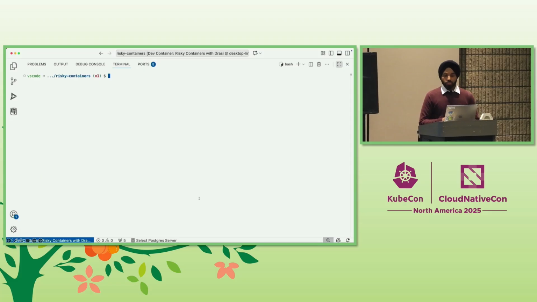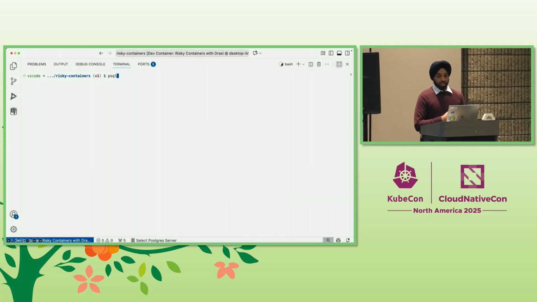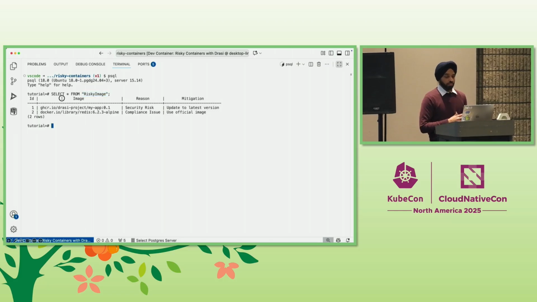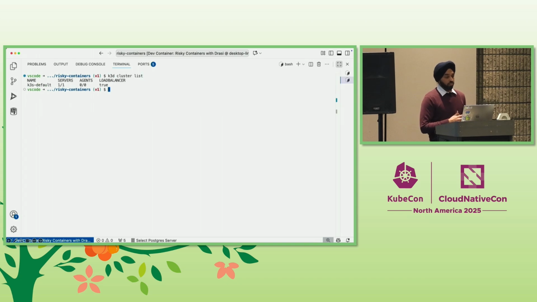Now let's see that in action as well. So we have a Postgres database running here, which has a list of risky images, which is maintained by the security team, including the image tag, the reason, and some mitigation steps. Now I also have a K3D cluster running, which will be the Kubernetes cluster owned by the development team.